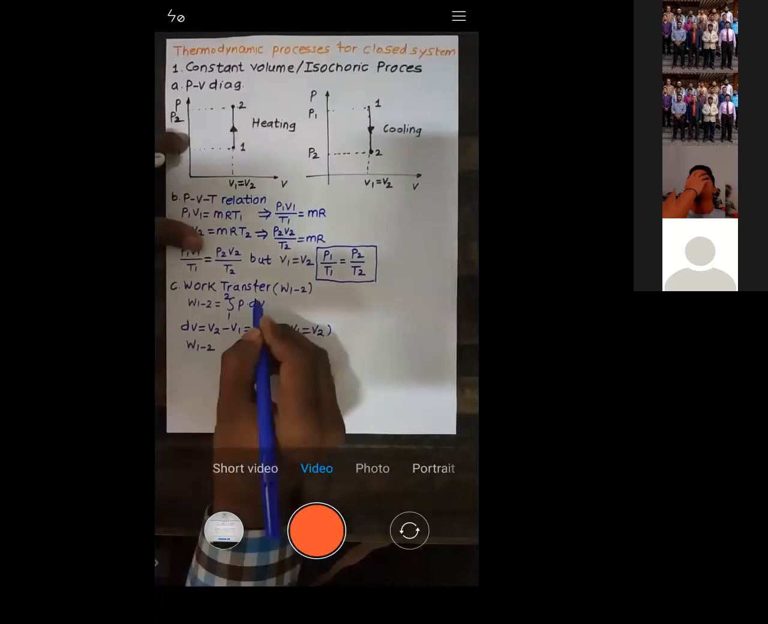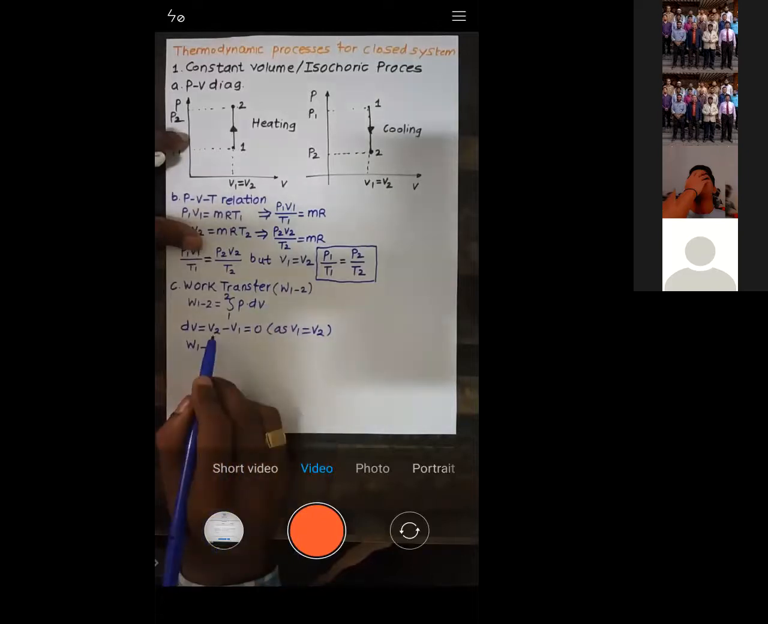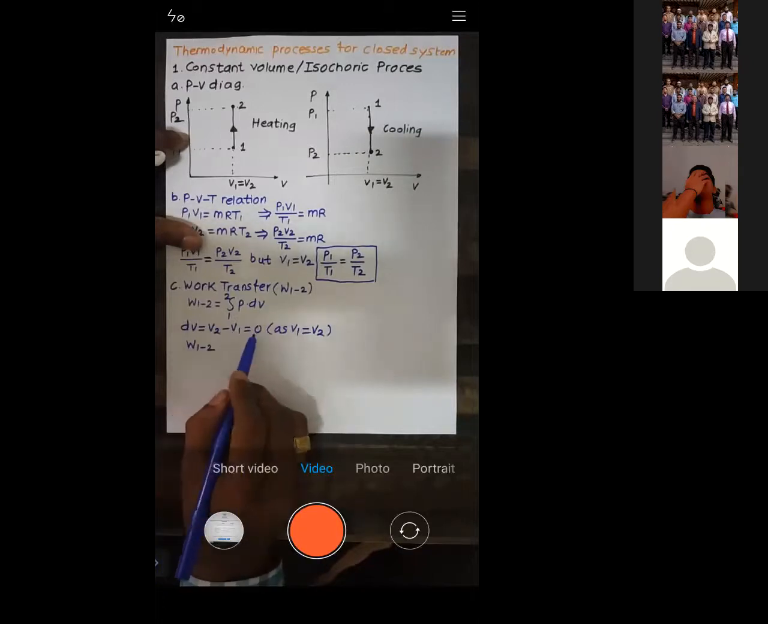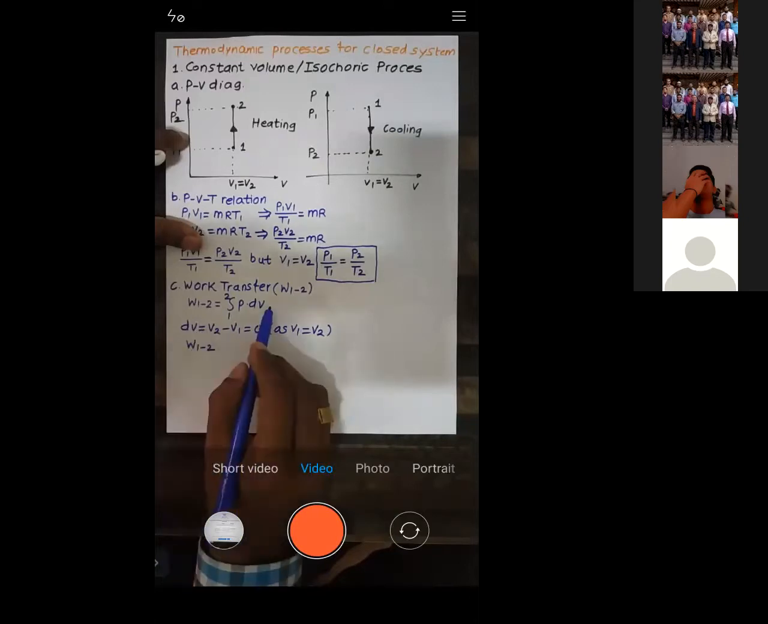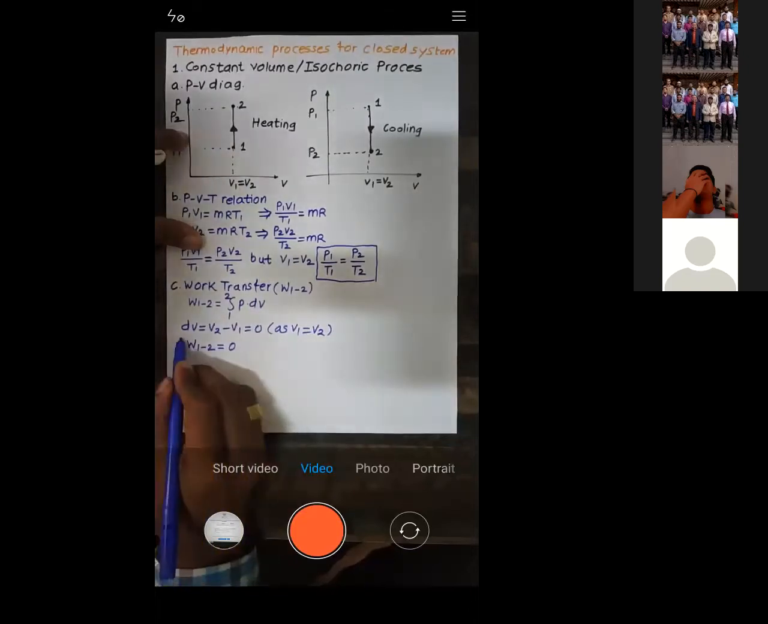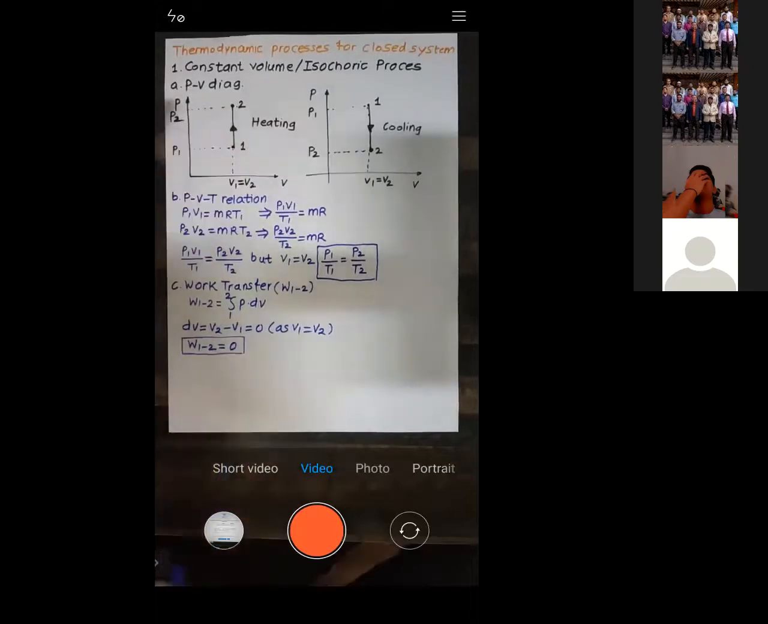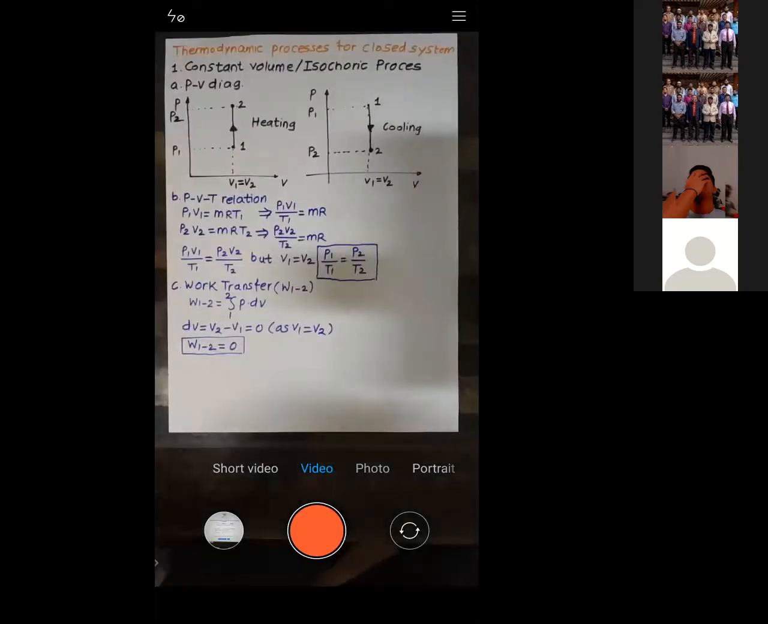So when change in volume is 0, what happens? What is dV? Change in volume, that is V2 minus V1. But V2 is equal to V1, so when both are the same, you will get the answer 0. So dV is 0. When dV is 0, what happens with W1 to 2? Obviously, it is equal to 0. Work transfer is 0.